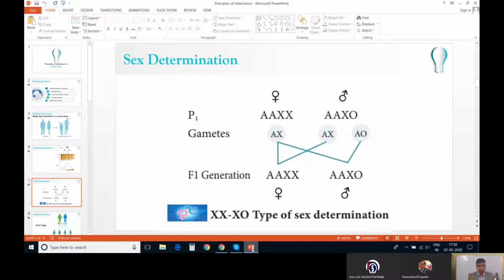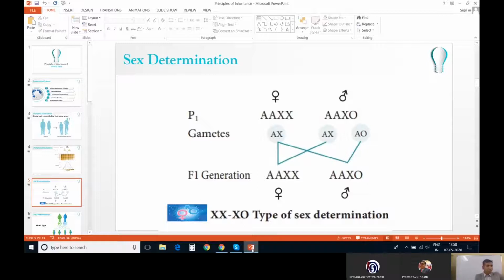When the progeny receives autosomes plus XX, that means the egg is fertilized by a sperm carrying an X chromosome, and the result will be a female. When the egg is fertilized by a sperm which is not carrying an X chromosome, then the result will be a male.